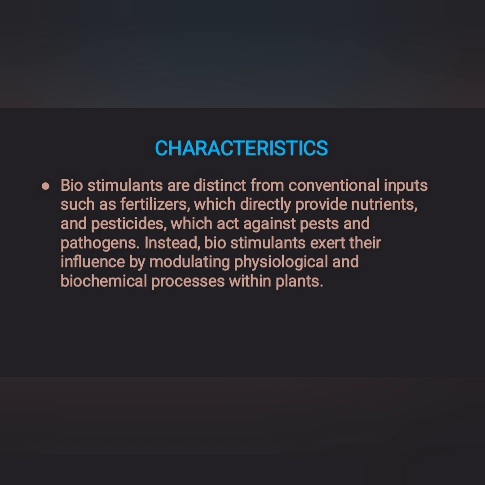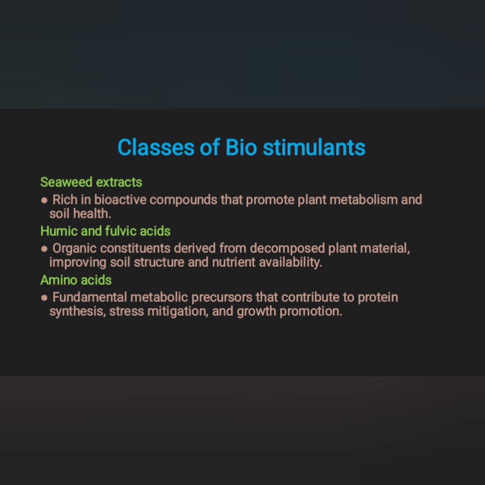Next, we look at the characteristics. Biostimulants are distinct from conventional inputs such as fertilizers, which directly provide nutrients, and pesticides, which act against pests and pathogens. Instead, biostimulants exert their influence by modulation of physiological and biological processes in the plants. Followed by this, these are the classes involved.